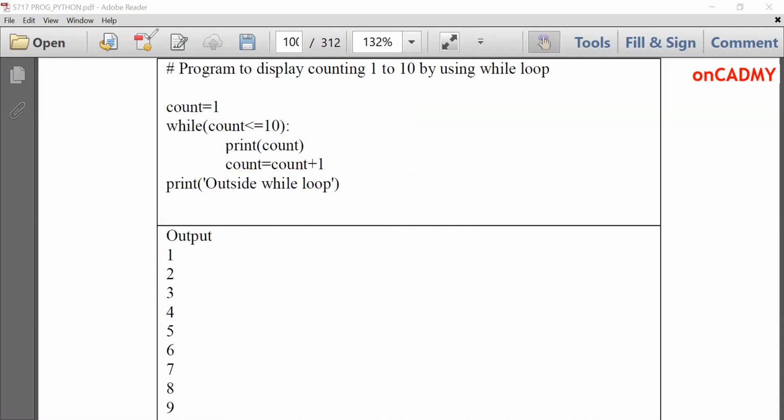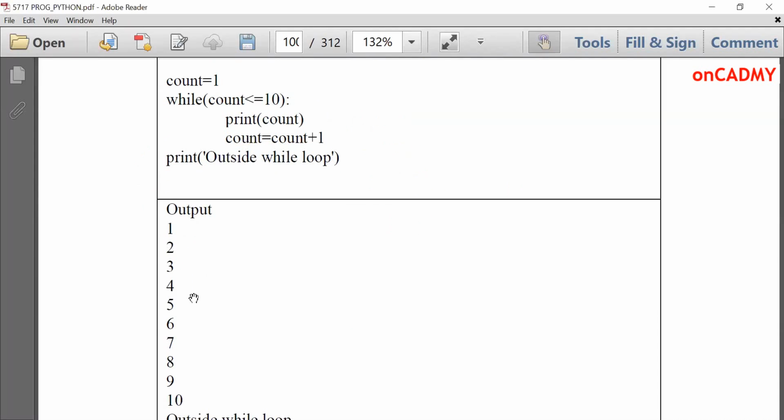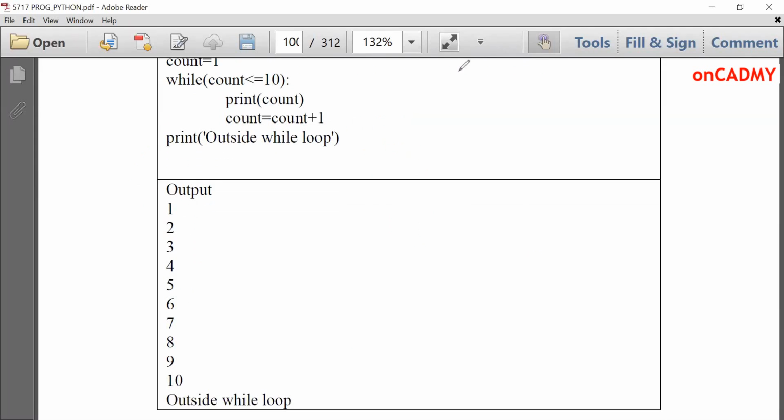You can see from the output as well. At the end, it will print outside while loop when the last condition 11 less than equal to 10 will become false. We should remember that there must be some terminating condition in the loop. Otherwise, it will execute indefinitely. It will not stop and the program will halt. It will not give you the appropriate output.